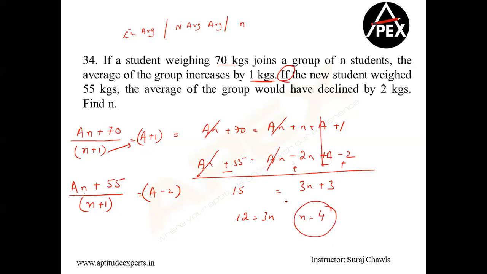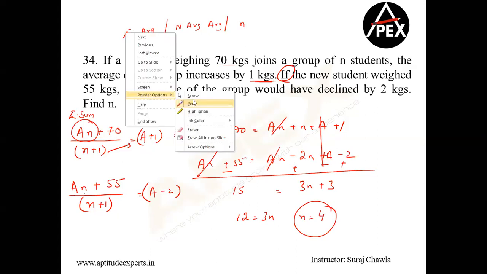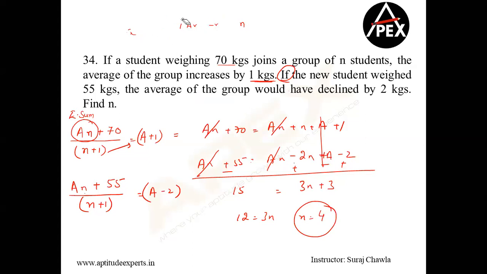Why AN? Why can't it just be N? Vaishnavi, when we are using the averages, we are actually calculating average into number of terms is equal to sum total. This is my existing sum total. Clear? Shweta will discuss after the class, don't worry. A into N, please remember that average into number of terms is equal to sum total.